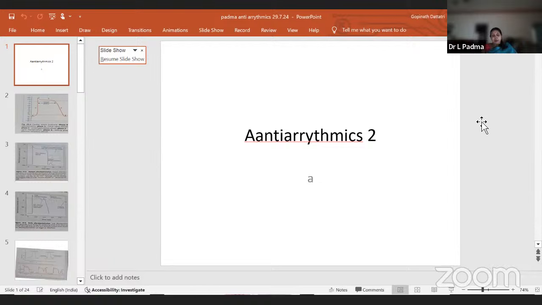Last 2-3. All of the following are adverse effects of amiodarone except. So remember all the 6. Cinchonism, hypothyroidism, pulmonary fibrosis, blue skin discoloration. It is cinchonism. Cinchonism is for quinine. Whereas all the other 3 adverse effects are seen: hypothyroidism because it is a thyroid hormone analog, pulmonary fibrosis or alveolitis, and blue skin discoloration.